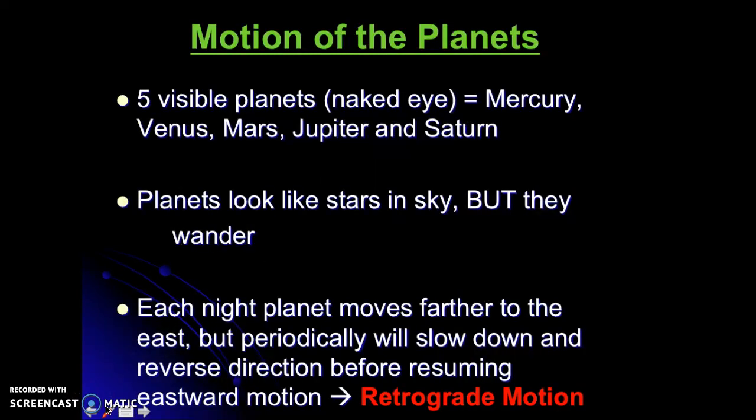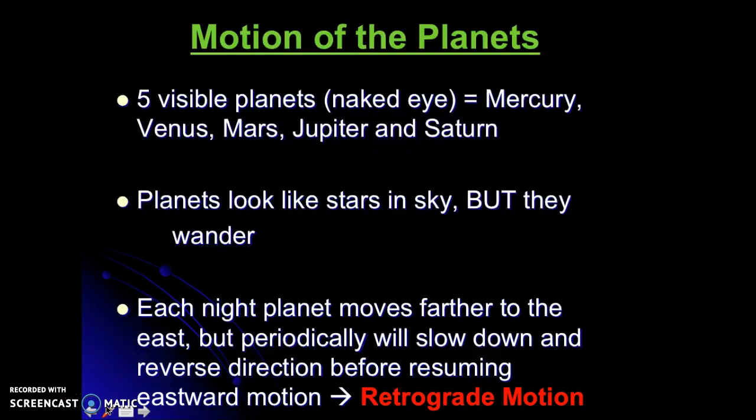So in this view, you're able to see the 5 planets with your naked eye: Mercury, Venus, Mars, Jupiter, and Saturn. But in the night sky, those planets look just like stars. And what's also interesting is we notice, okay, so they should be moving like the stars. Now, similar to the moon, for one night, you're going to notice the planets and the stars will rise in the east and set in the west.